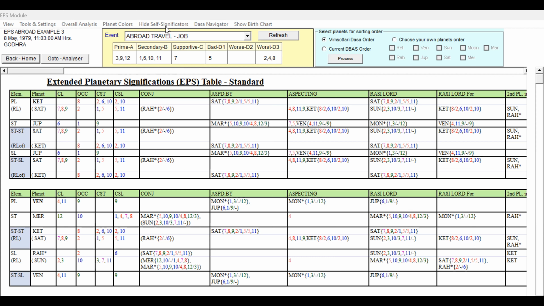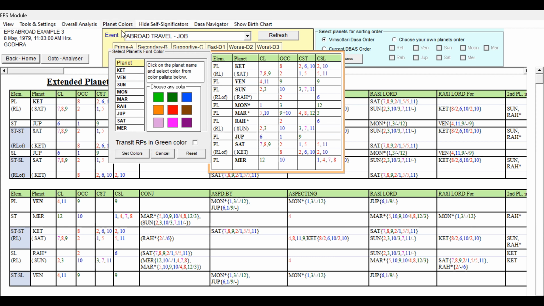So now let us check the significators and their colors. We will fix the colors also according to their strength. So we have to be very careful in studying the self-significations. Now let us check the Lagna Lord, third occupant and 12th sublord. So Moon is very good. So for Moon we can give dark green.